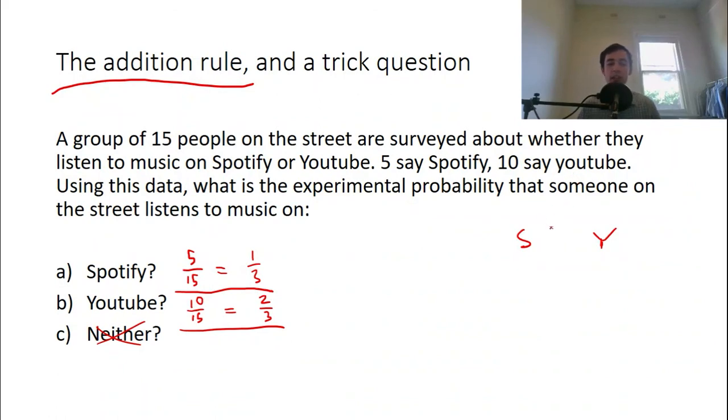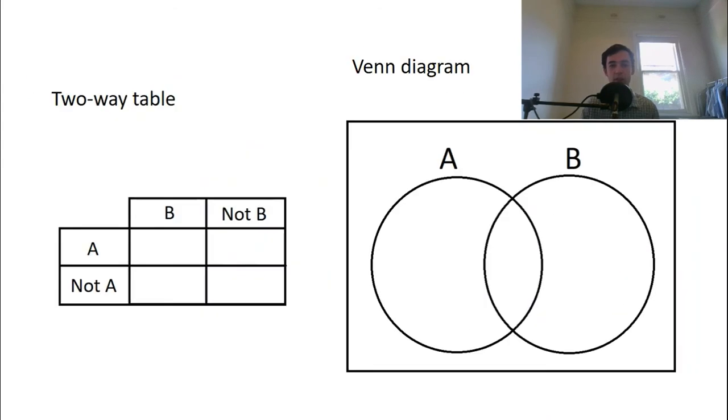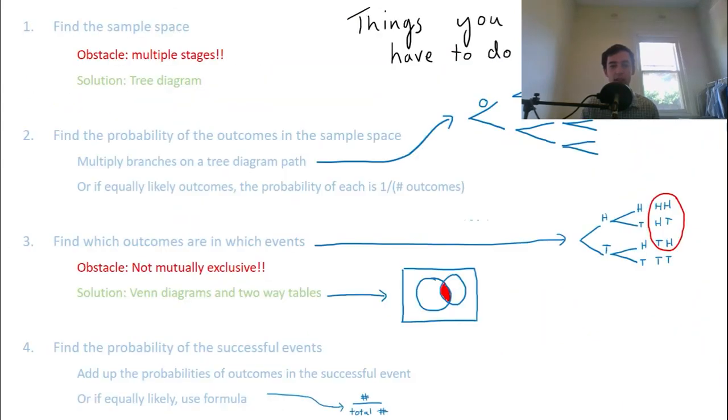But the problem that we're running into now is this idea of being mutually exclusive. And remember, we're going back a little bit here. Remember when we got to step 3, find out which outcomes are in which events. The problem that we had, something that made this difficult, was if 2 events are not mutually exclusive.